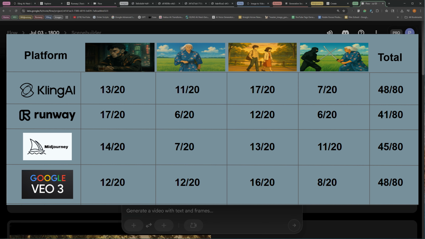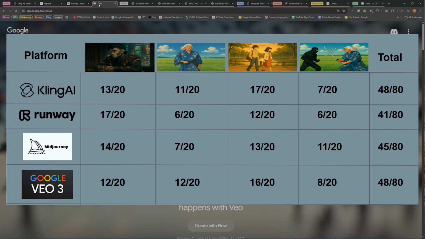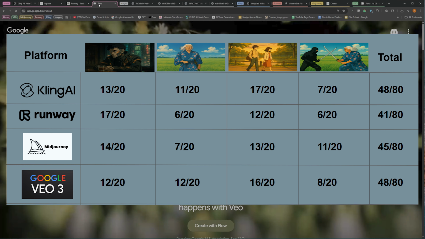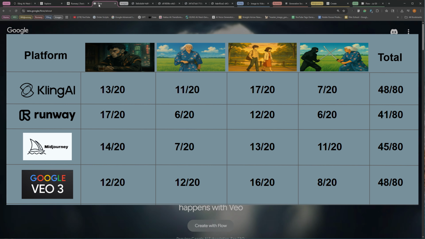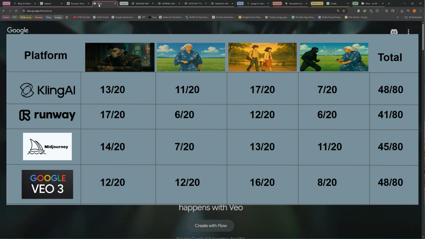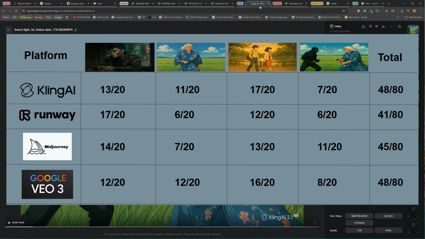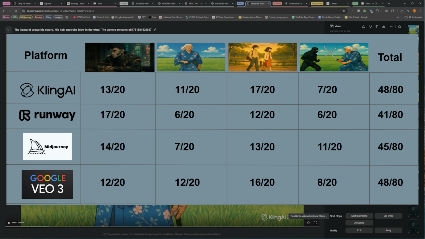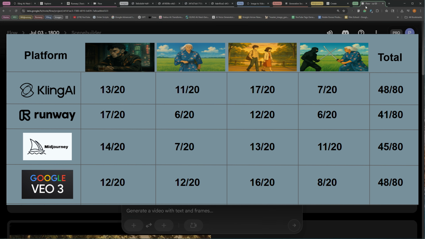So everyone, in total, here is where we landed with all of our various different scores. I would say that the surprise horse was Runway and Midjourney. I think that those two platforms did very well, and those platforms also have unlimited plans for around the $60 to $100 mark a month. Kling, while still impressive on some of these shots, disappointed me a little bit. I found that it really wasn't the greatest. However, I think it definitely still has a place. And I think VEO is really the platform that we watch as we move into the future, because we're going to see some real cool stuff come from here.